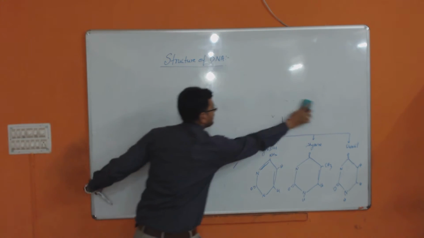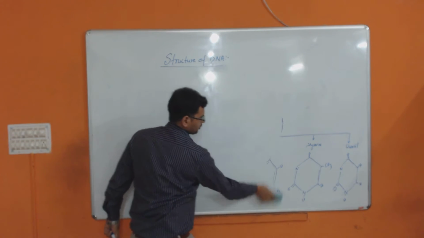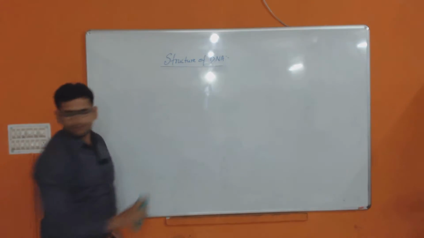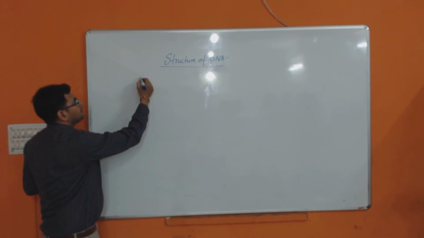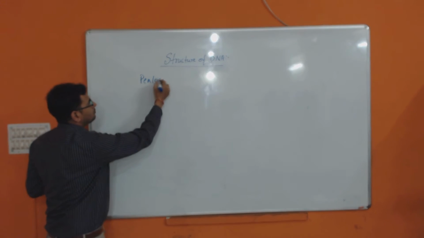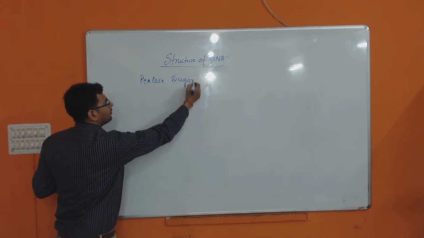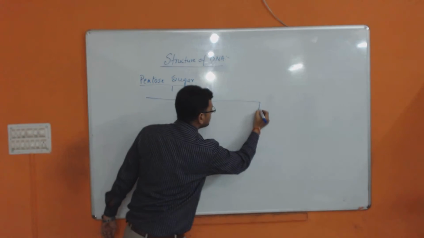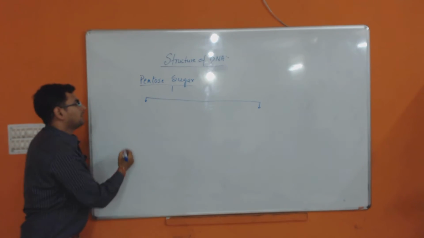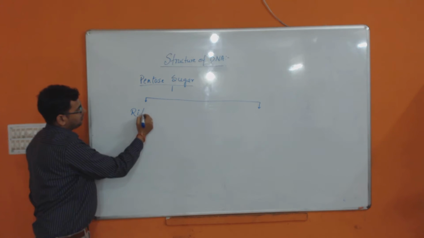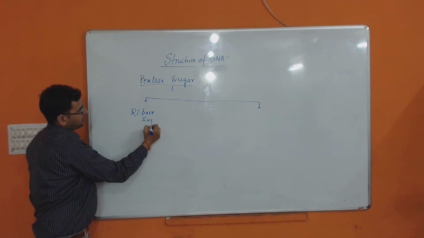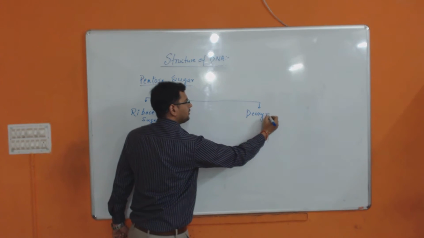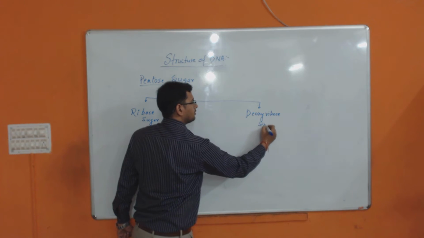Now we have to see ribose sugar, pentose sugar. In nucleic acid, the pentose sugar is of two types: ribose sugar and deoxyribose sugar.